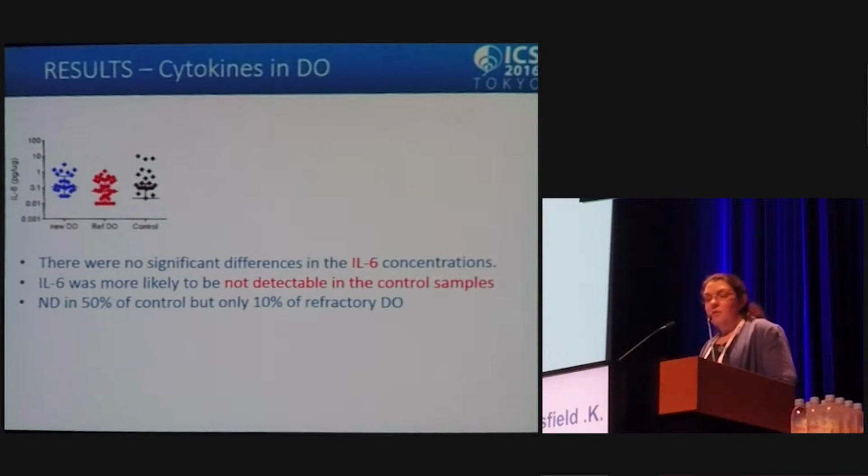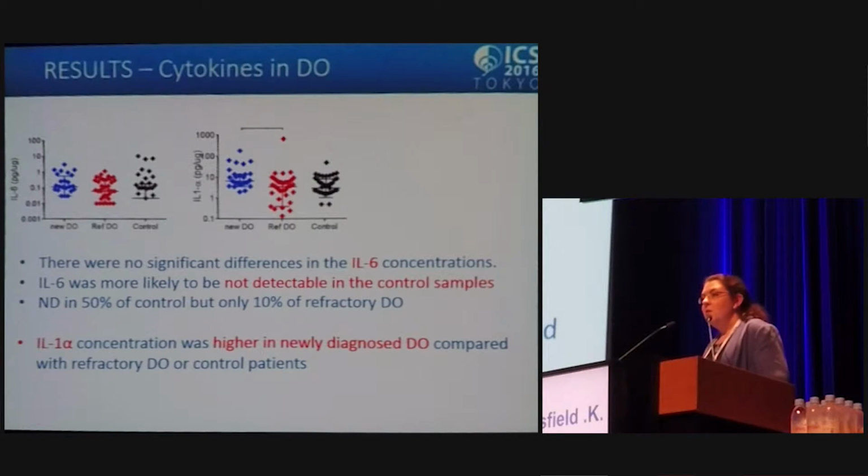We were really interested in what was happening with the refractory DOs, so we then subdivided our DOs into newly diagnosed DO and refractory DO, and we found that there were no significant differences in the 3 groups now in terms of interleukin 6 concentrations. But what was interesting was that the interleukin 6 was not detectable in more than half of the control patients, but only in about 10% of the DOs.